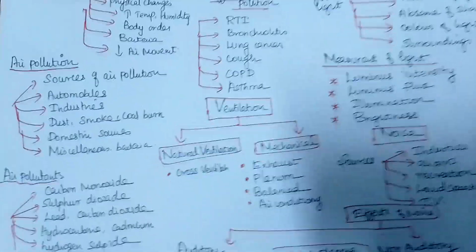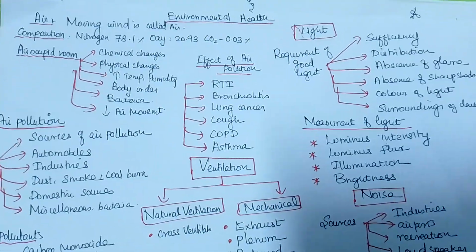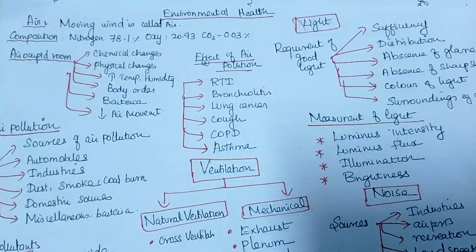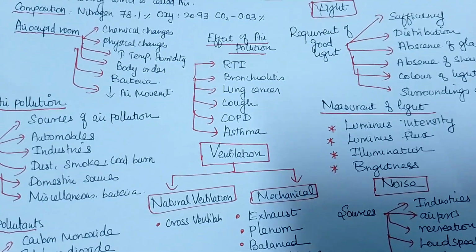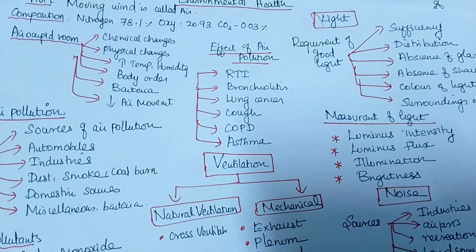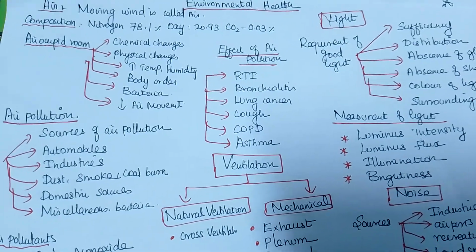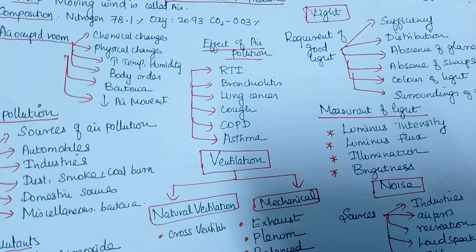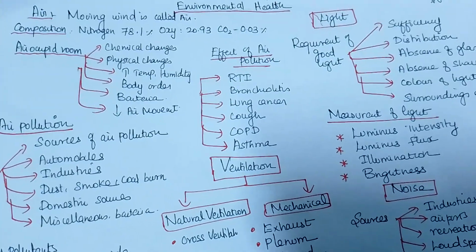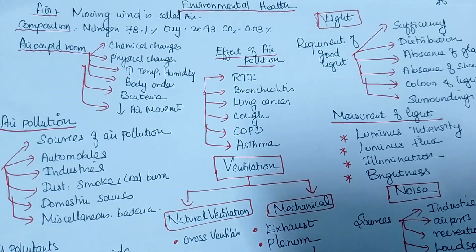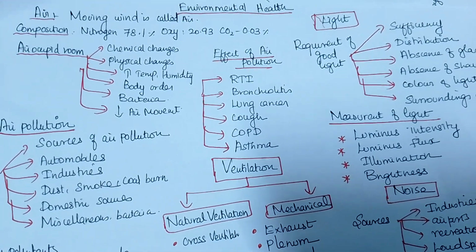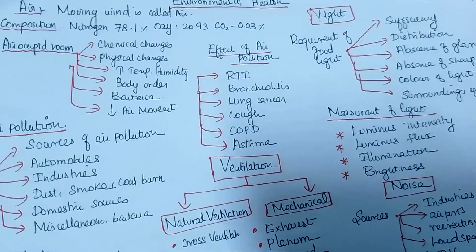We'll see about light. So what is light? Do we have light? Yes, we have a natural source of light, right? It is called sunlight. Is sunlight available all the time? No. When the sunlight is not available, we go for artificial light. Why, madam, does artificial light affect our health? Yes, artificial light affects our health.